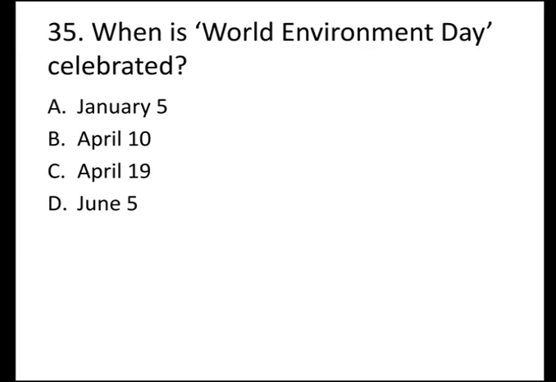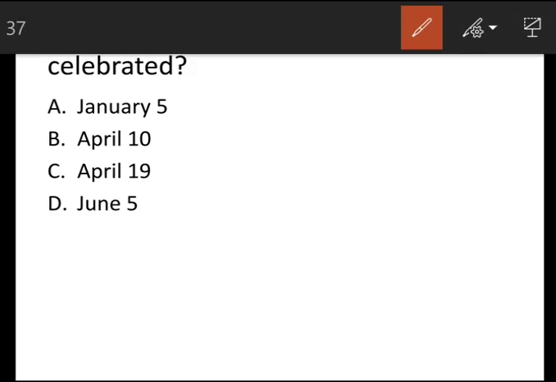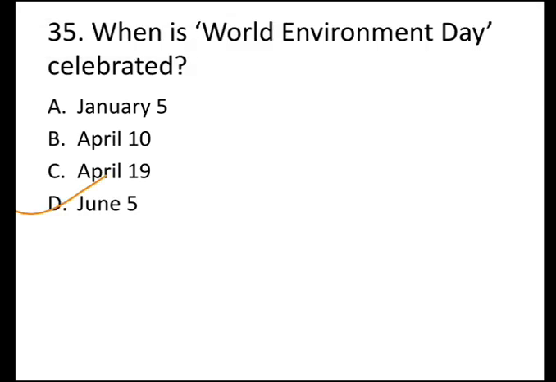And the last question is when is World Environment Day celebrated? Options are A. January 5th, B. April 10th, C. April 19th, and D. June 5. And the correct answer is June 5. On every June 5 every year, World Environment Day is celebrated.